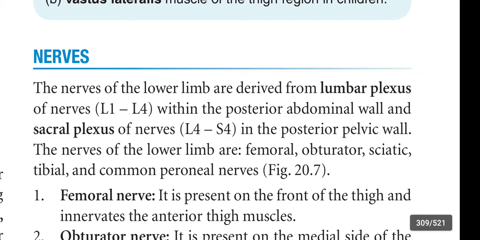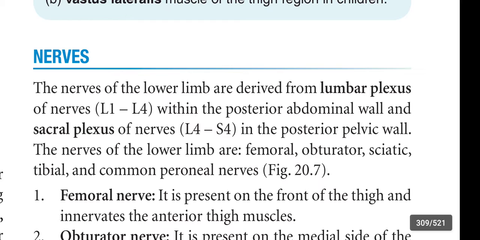In this video we are going to learn about nerves of the lower limb. Coming to the topic, the nerves of the lower limb are derived from the lumbar plexus of nerves L1 to L4 within the posterior abdominal wall, and the sacral plexus of nerves L4 to S4 in the posterior pelvic wall.